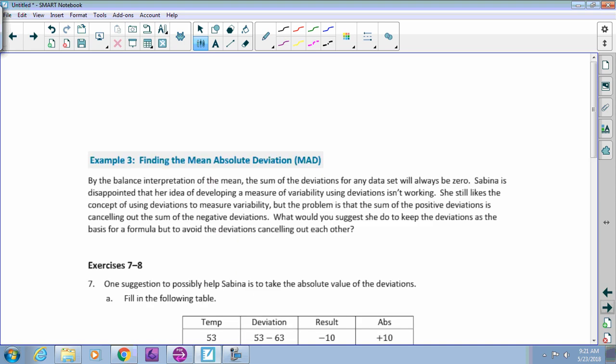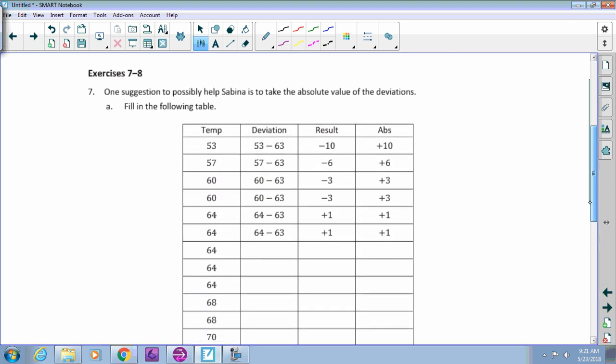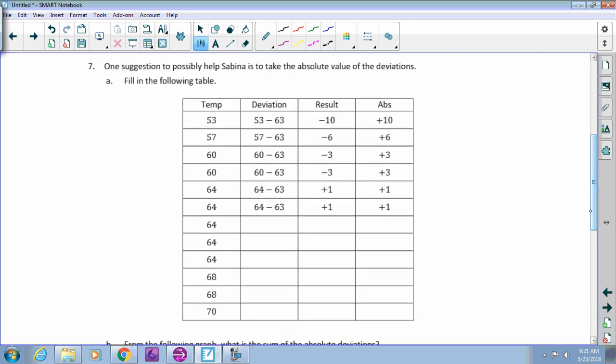Now we're going to flip to the next page and go to this bigger chart, because most of this is the same work, except they add the column that we really need here, which is the absolute deviation. So if you look on the first row, we have 53 for the temp. You take the temperature, subtract the mean number. In this case, it was 63. It'll be different for every data set, but for this one, it's all 63. So 53 minus 63, you're going to find a difference of 10. And because 53 is 10 less than 63, it's a negative.